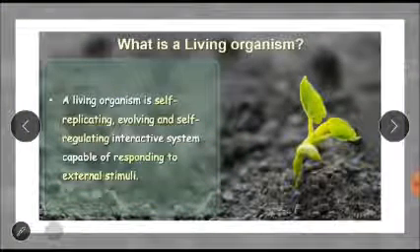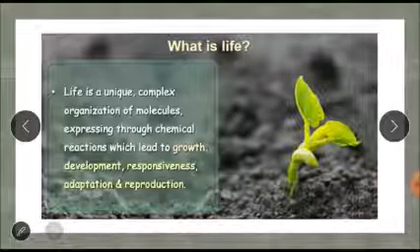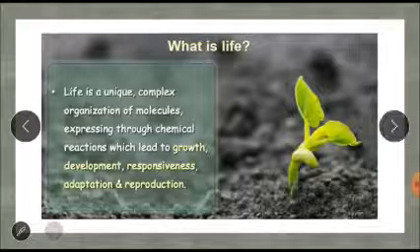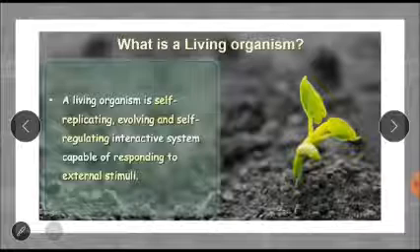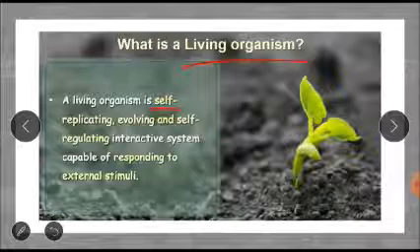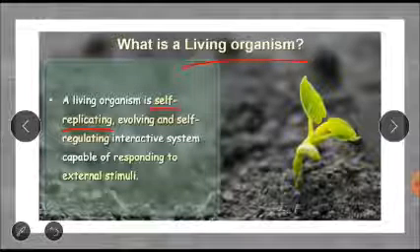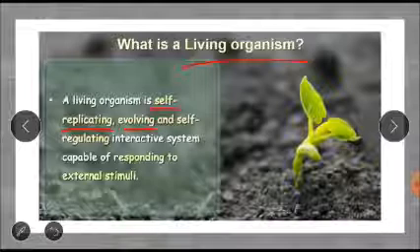Then, coming to what is a living organism. Here we studied what exactly life is, but what is a living organism? We are going to call an organism living only when it is self-replicating. Self-replicating means it can produce its own copies, or the cells can divide, you can say. They are replicating on their own. They are evolving. Evolving means they are changing themselves.